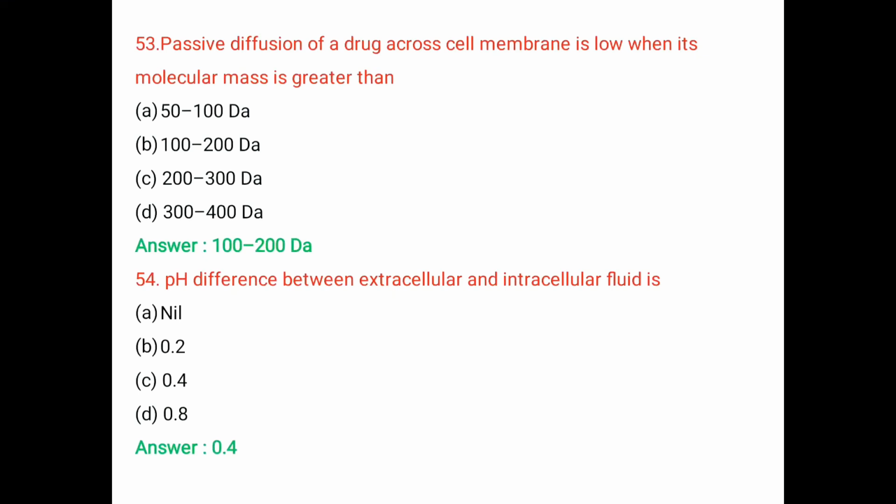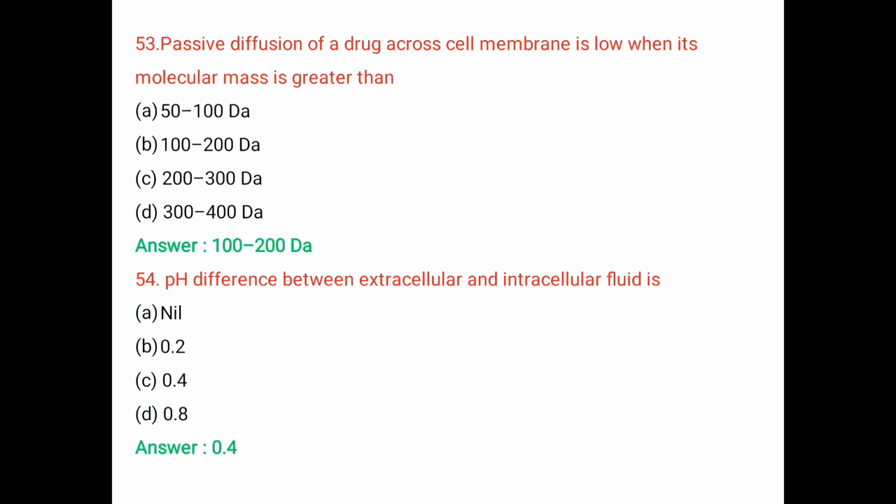Question number 53. Passive diffusion of a drug across cell membrane is low when its molecular mass is greater than: A. 50 to 100 Dalton, B. 100 to 200 Dalton, C. 200 to 300 Dalton, and D. 300 to 400 Dalton. The right answer is 100 to 200 Dalton.